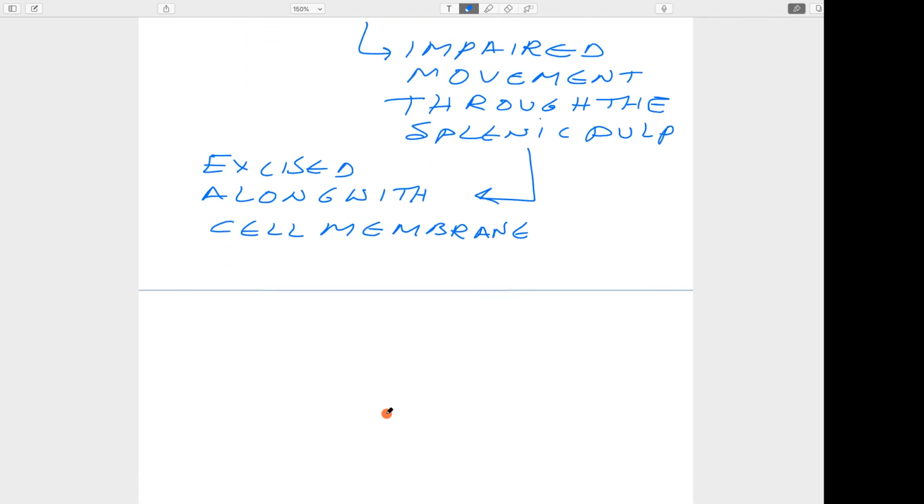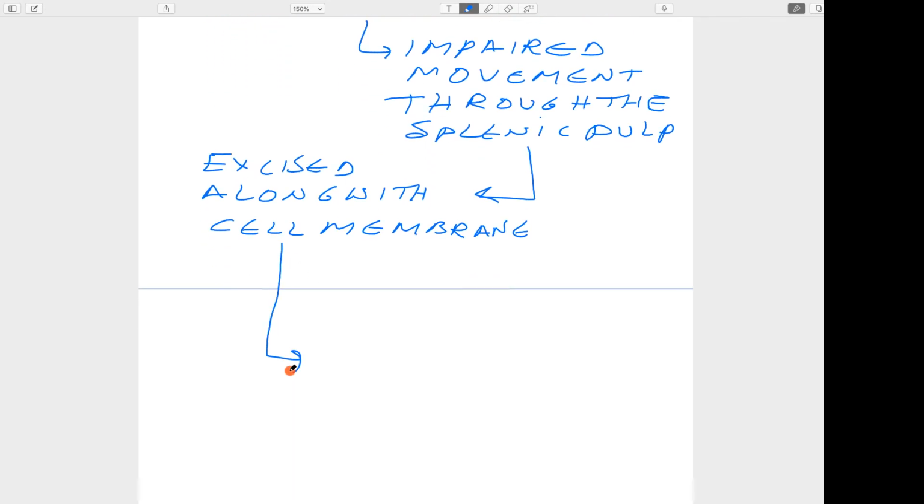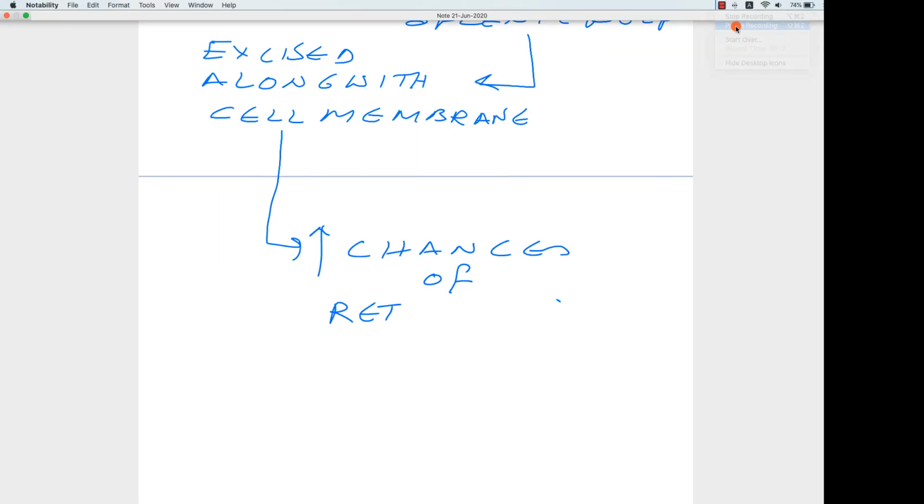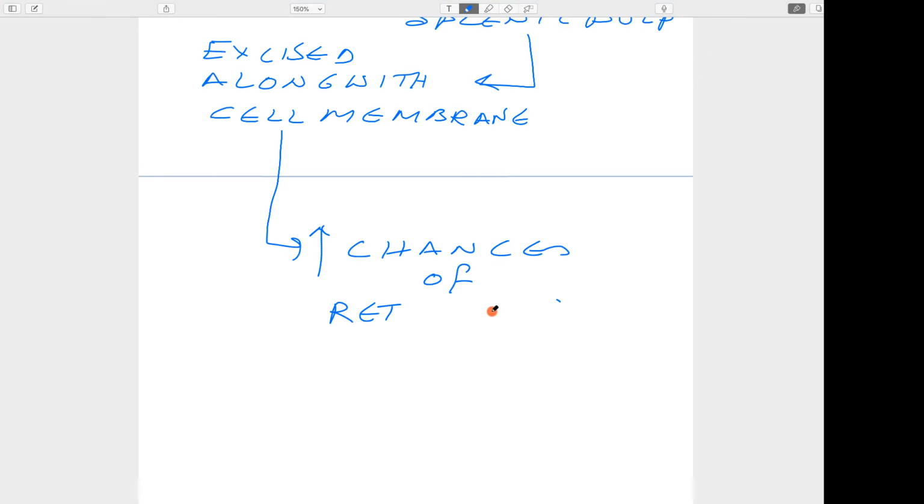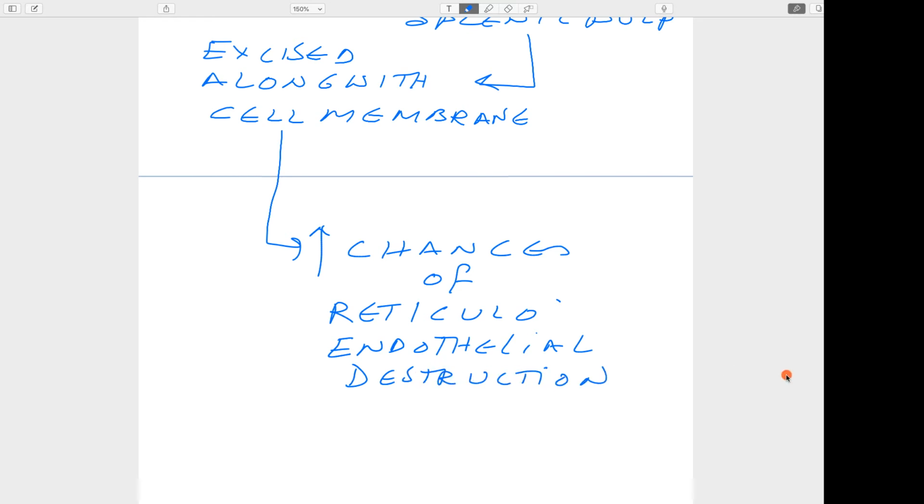There is some damage to the cell membrane. There is an increased chance of what? The chances of destruction by the reticuloendothelial system are very high, leading to destruction of RBC. So this then leads to hemolysis. What happens in this case of hemolysis?